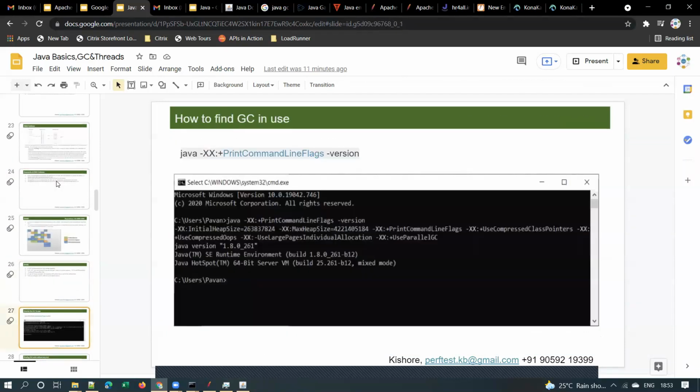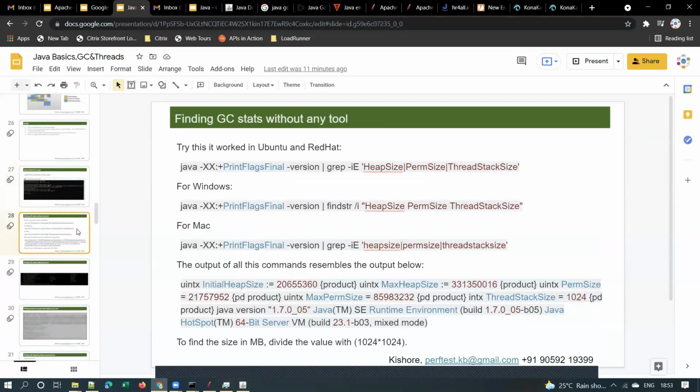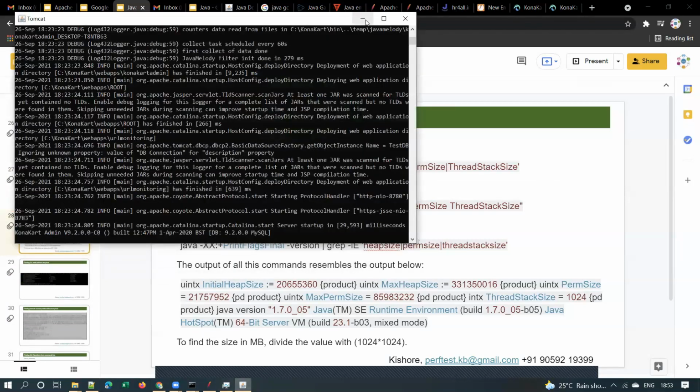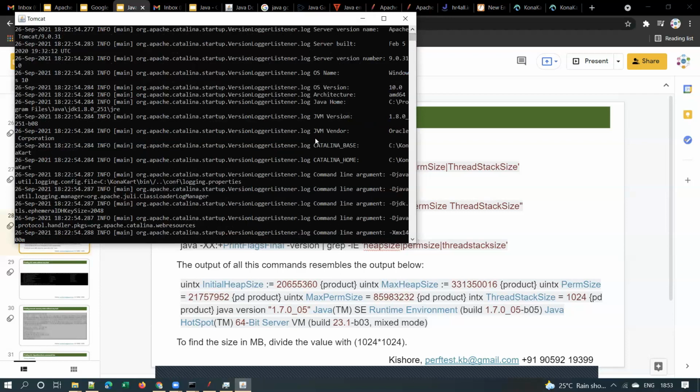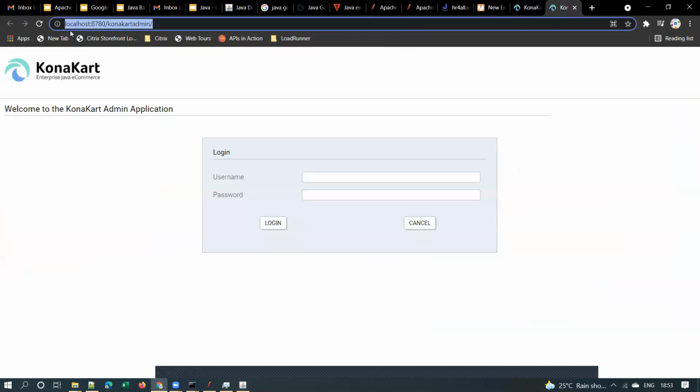We used WebTours, and WebTours is a Strawberry Perl application. It is not a Java application, so you will not have the heap concept or the GC concept there. But this Monacat application is a Java application, so you will have the heap concept and GC concept here.